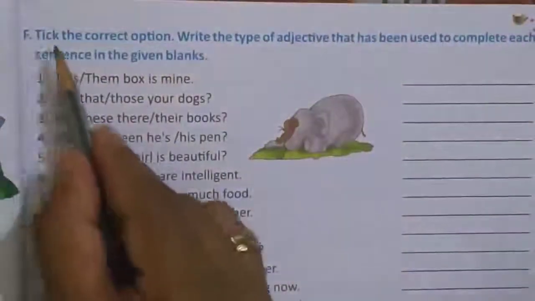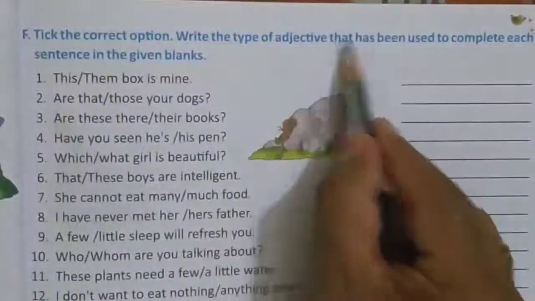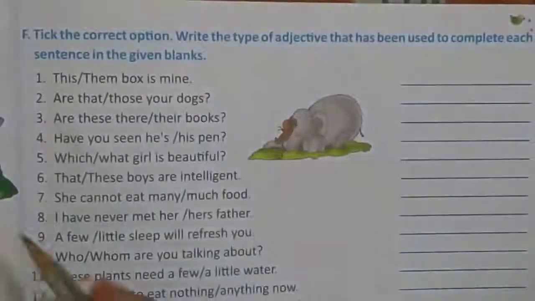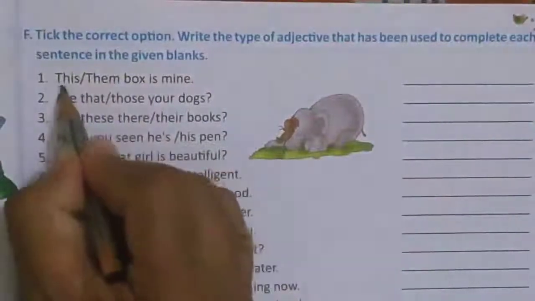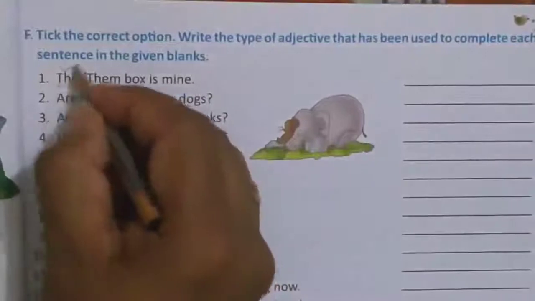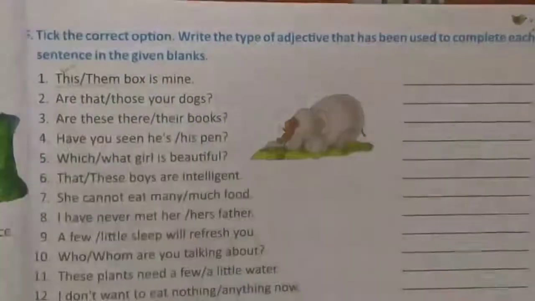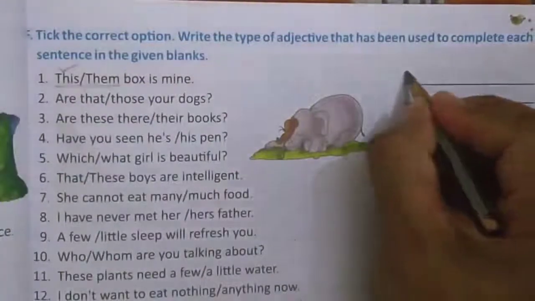Here in F exercise, tick the correct option. Write the type of adjective that has been used to complete each sentence in the given blanks. Here, this and them. We choose from these words, this and them. Box is mine. So, this box is mine. This one is a demonstrative adjective.